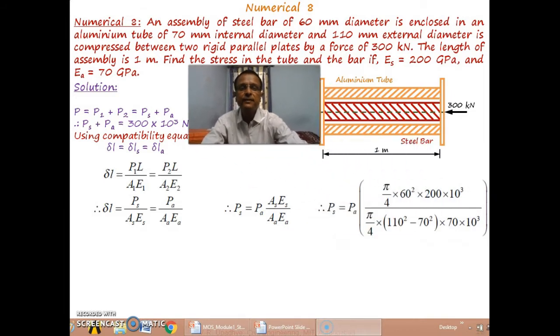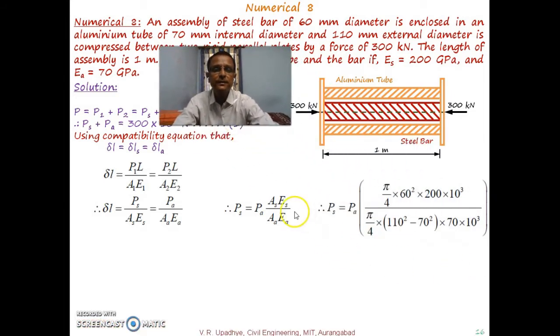So what can be written further? If we substitute the area of cross section of that particular material and Young's modulus of that particular material, then PS is equal to PA. So over here, AS, the area of steel, is said to be 60 mm diameter, so pi by 4 into 60 square, into its Young's modulus 200 GPa. That is again converted into Newton per mm square, so 200 into 10 to the power 3.